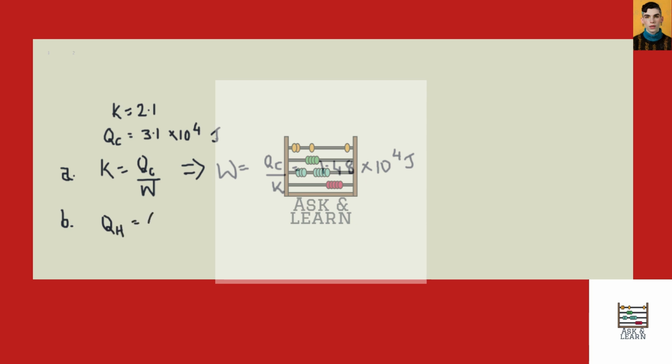QH is equal to QC plus W. As you substitute these values from above, you get 4.58 into 10 to the power 4 joules.